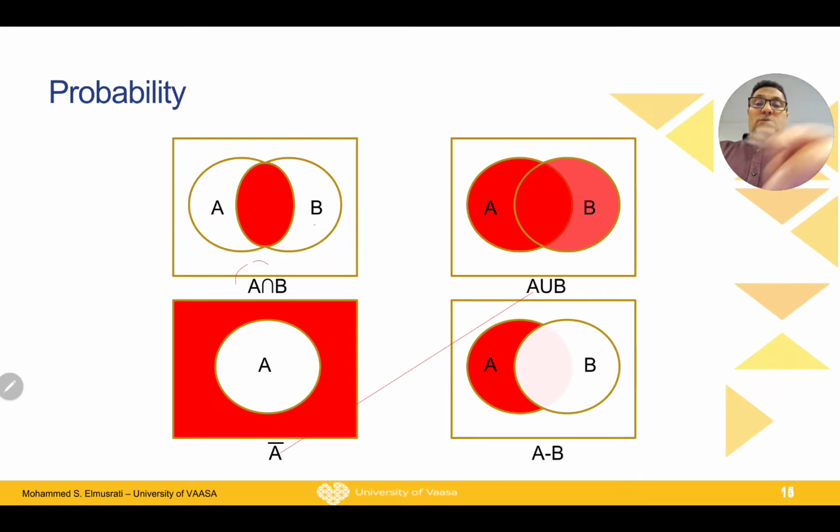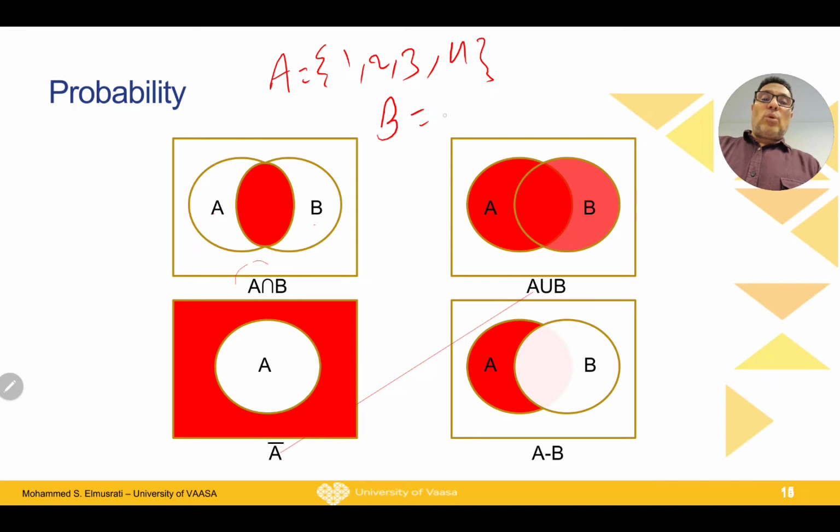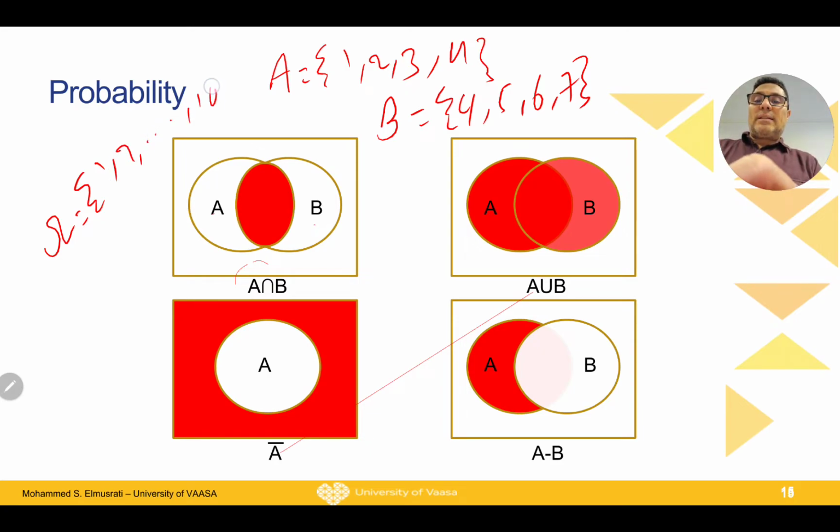Now just to give some examples, let A equal 1, 2, 3, 4, and B equal 4, 5, 6, and 7, and omega, the sample space, is 1, 2, up to 10.